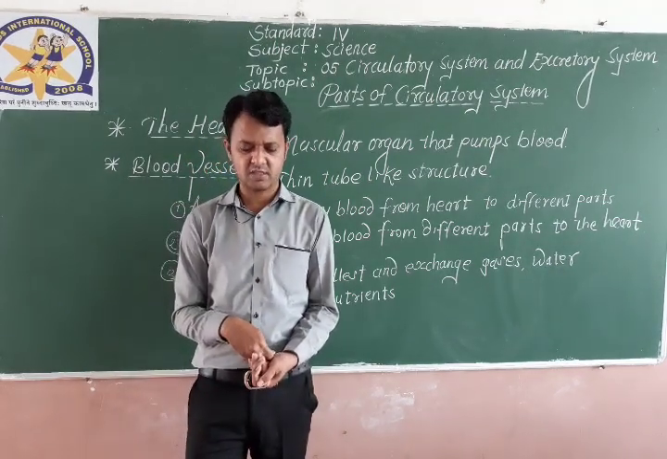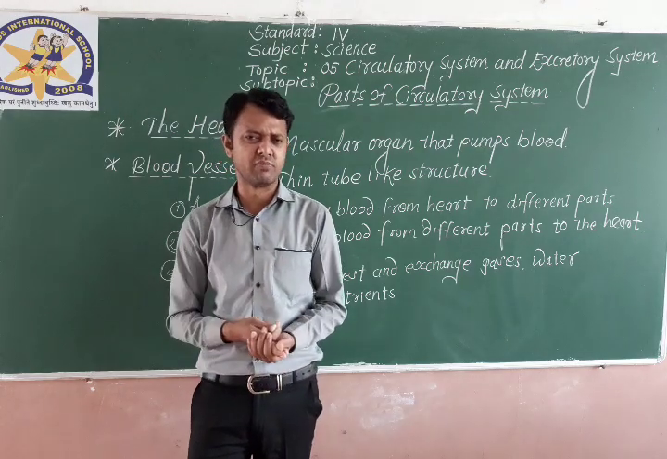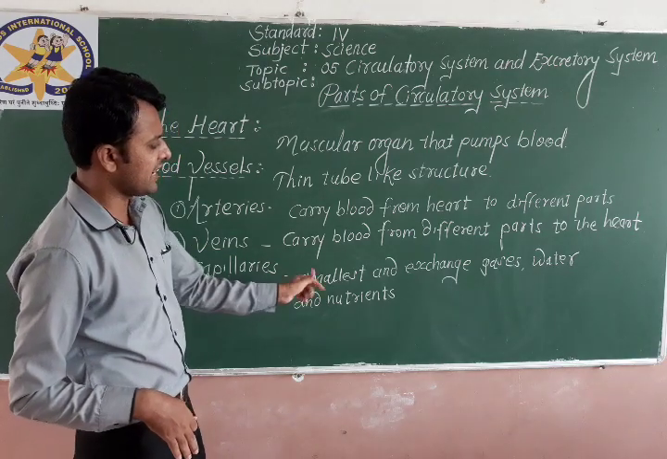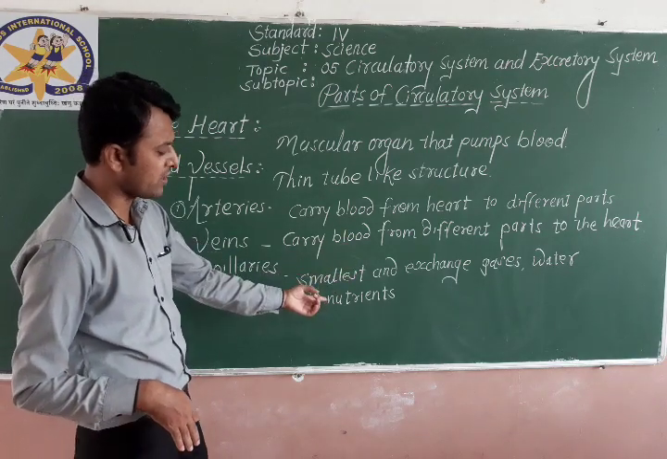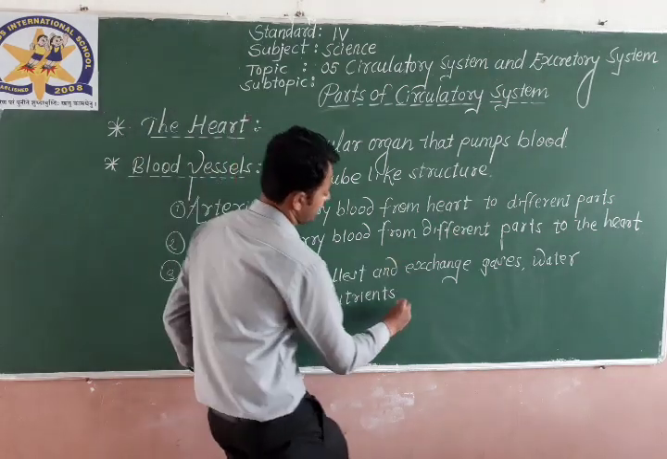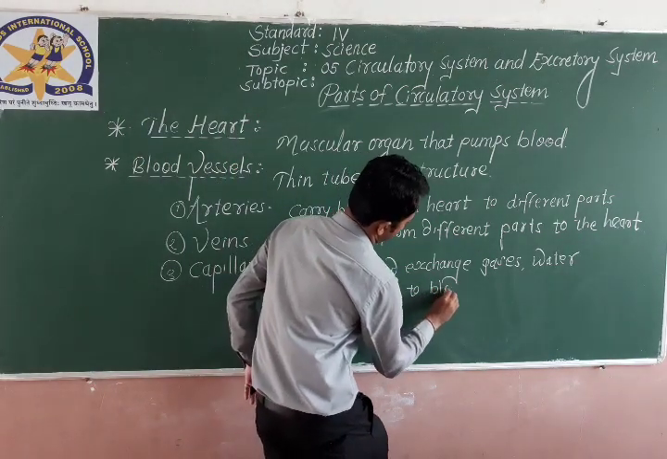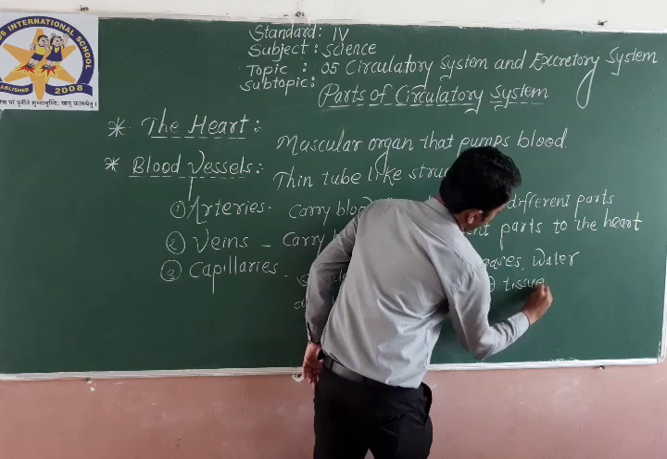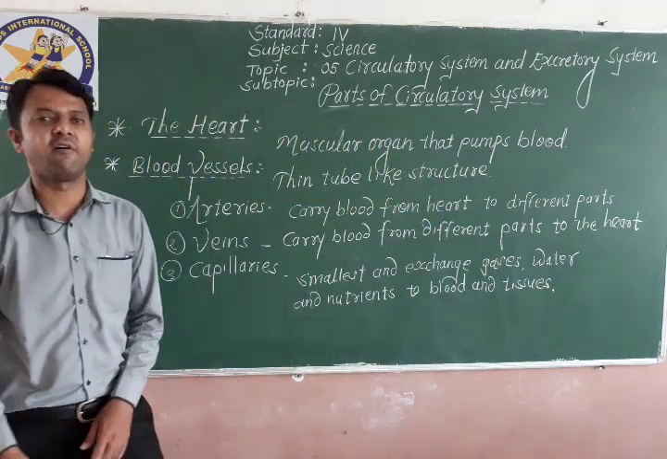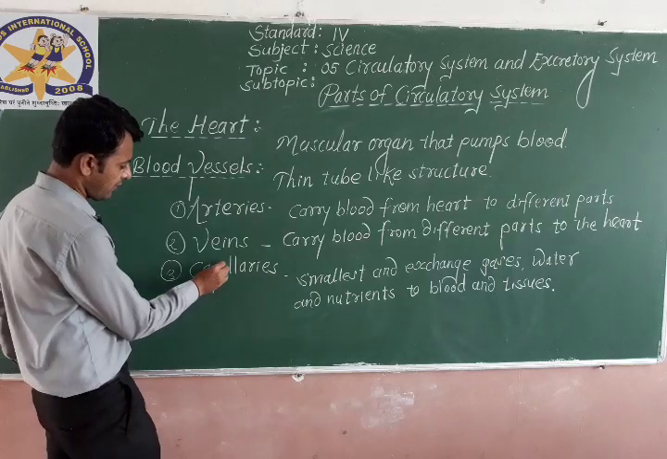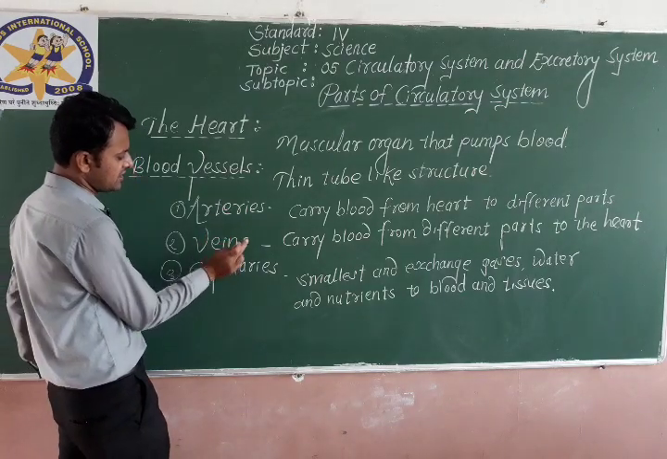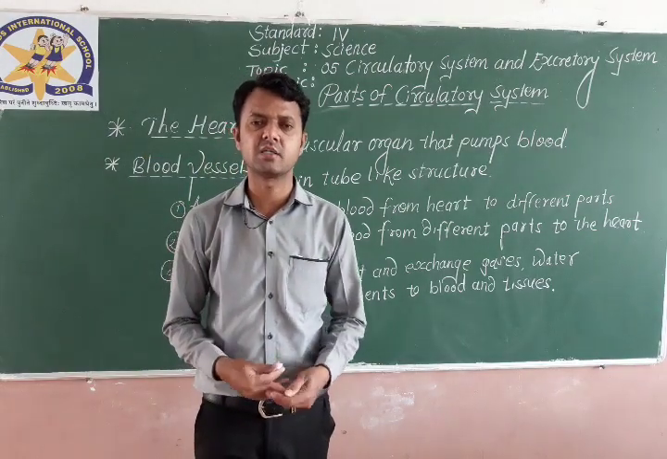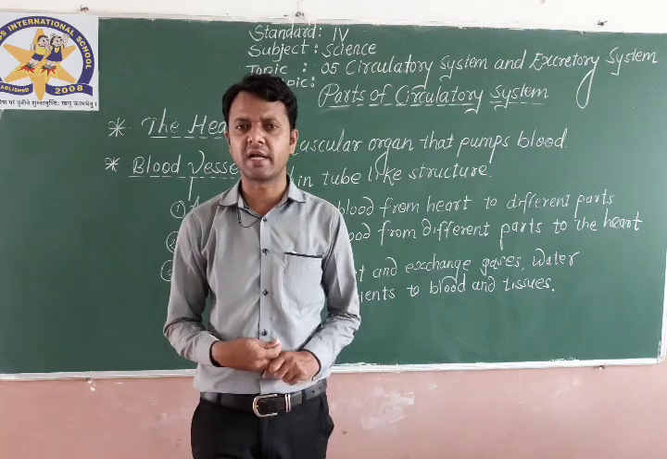Between blood and the tissues, we can say, between blood and the tissues. Smallest blood vessels that exchange gases, water and nutrients between blood and tissues. Right or no? Okay, this is the function of capillaries. So arteries, veins and capillaries, these are the functions of these blood vessels in the circulatory system. Hope you all understand it very well.